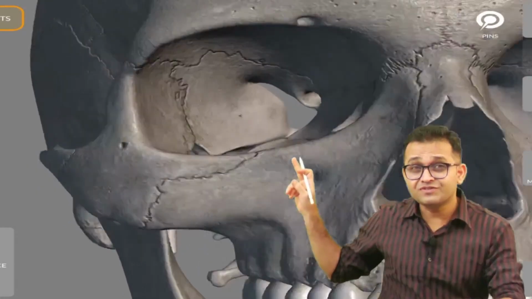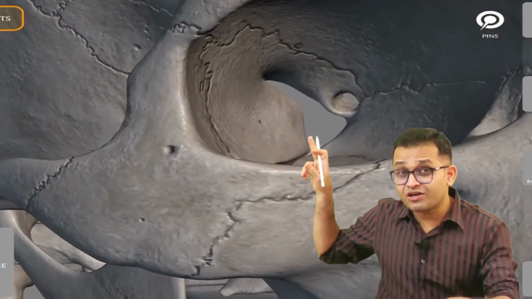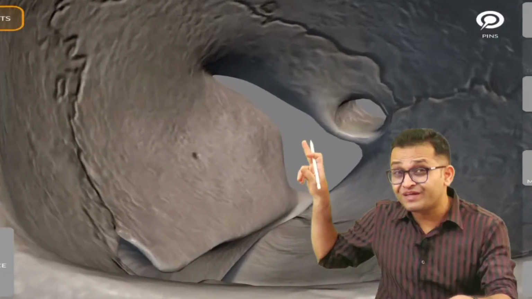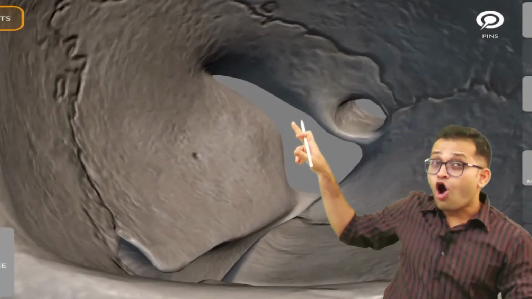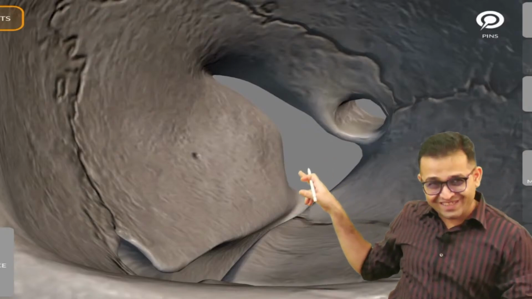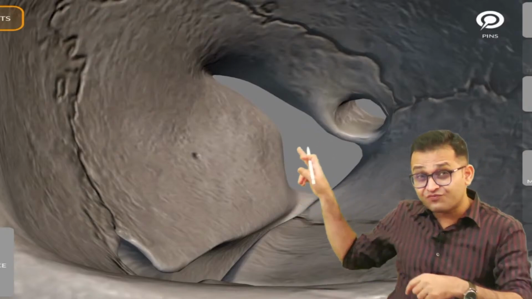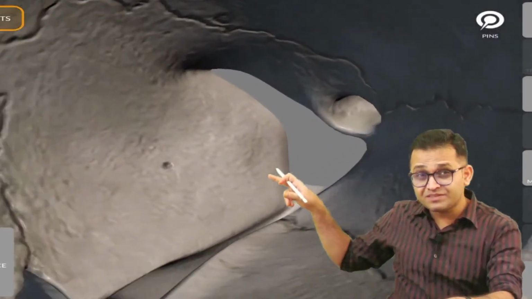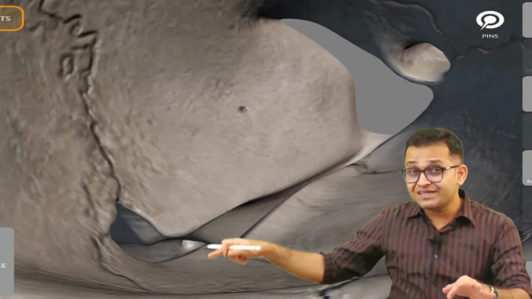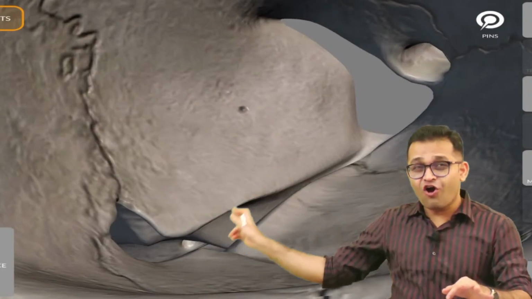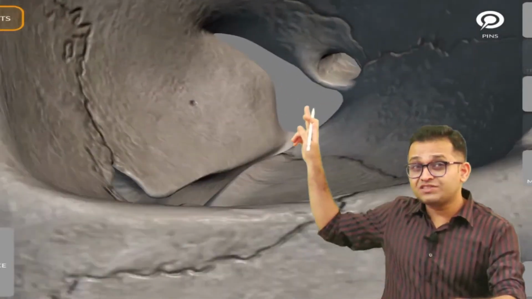Okay, sir. Can you see? This is an elongated bony opening which is above the orbit. So this is the superior orbital fissure. Don't say superior orbital foramen. This is the fissure. In a similar way, sir, this is the inferior orbital fissure. Elongated opening means fissure.